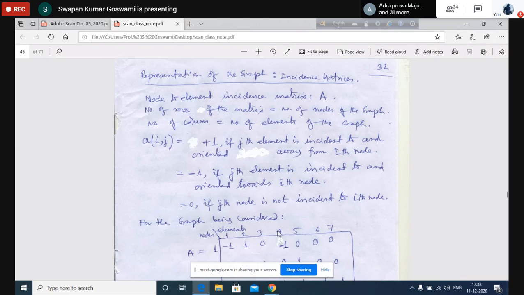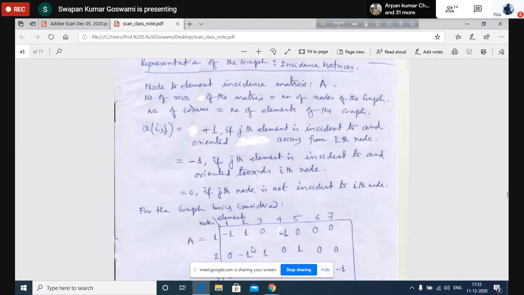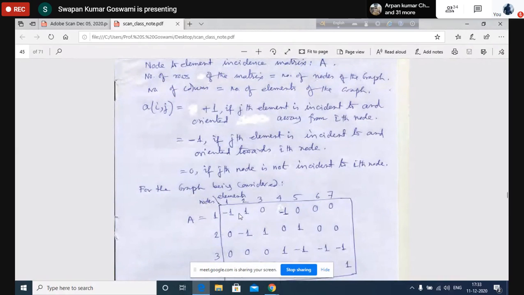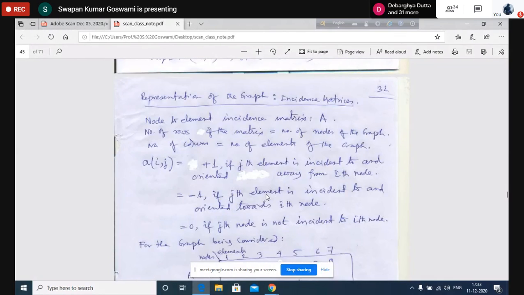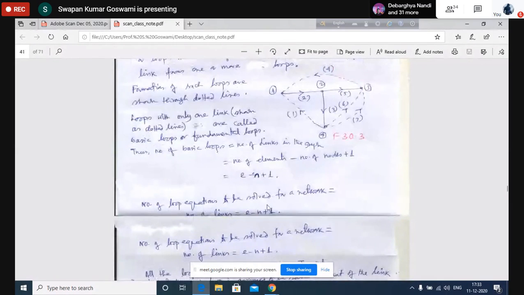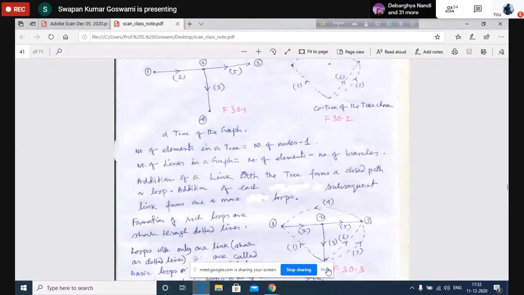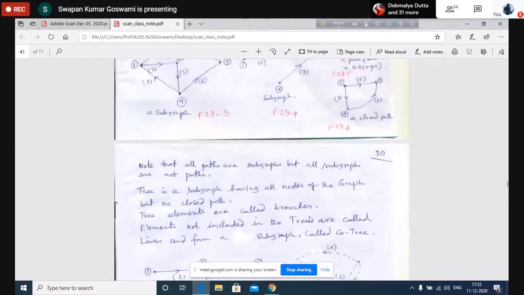Now let us see what happens. Say we are forming this matrix. Consider element number 1. In row number 1, the entry is -1. Let us understand this. It would have been better had I drawn it near the matrix I have drawn.